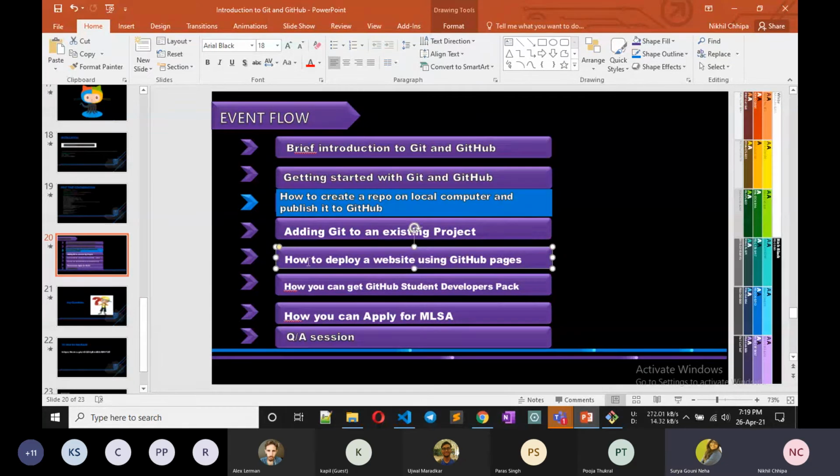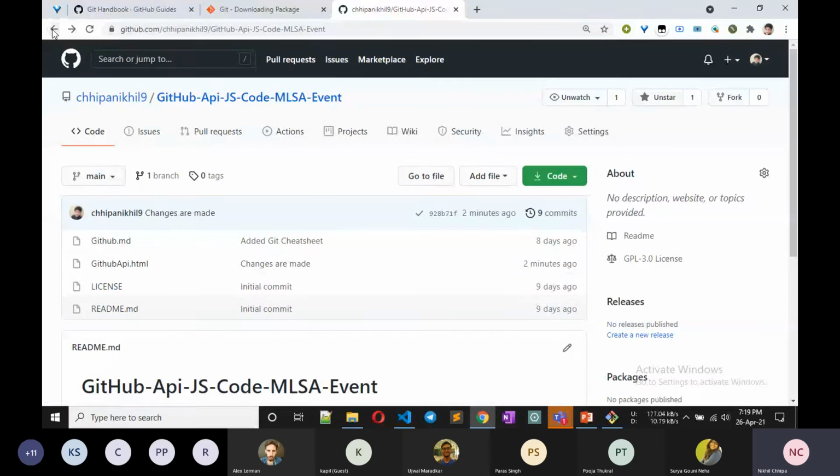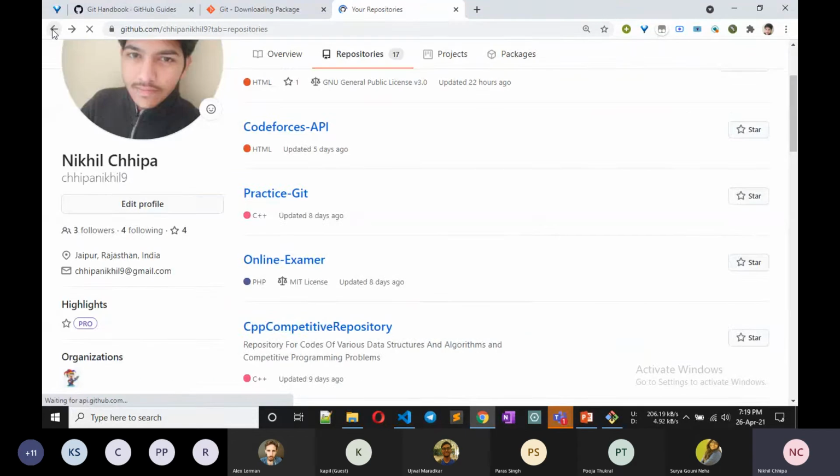Yes, Mr. Wilson. Okay, so now I show you how you can deploy a website using GitHub Pages. It is the simplest task that we did in this. Okay, so we go on GitHub. First of all, I want to tell you that you can only deploy your website if your website is static. That means you didn't use any backend code in the project or file.